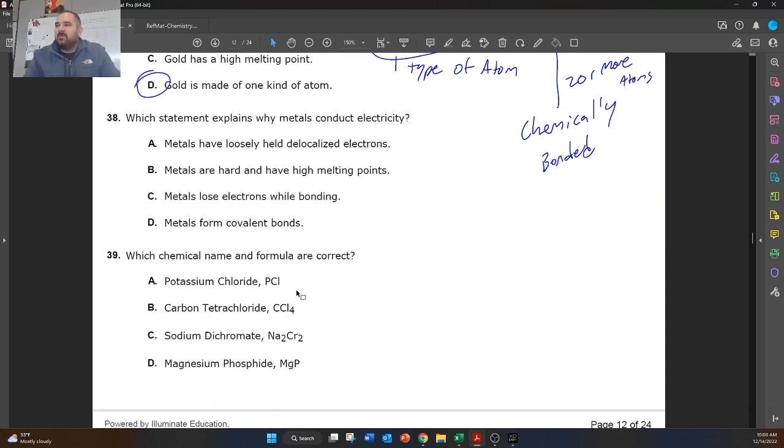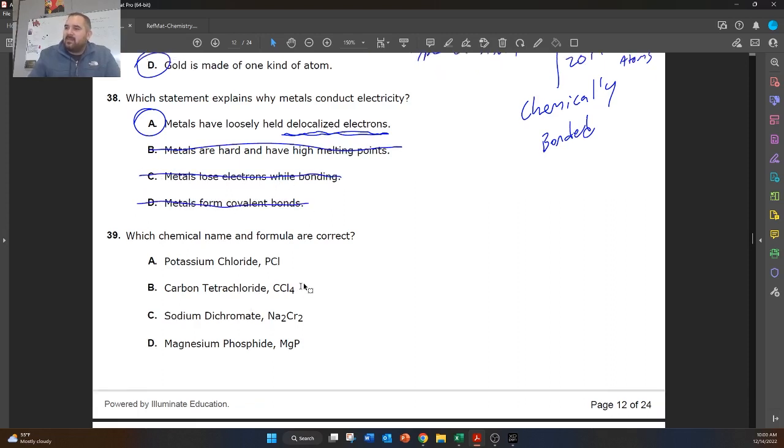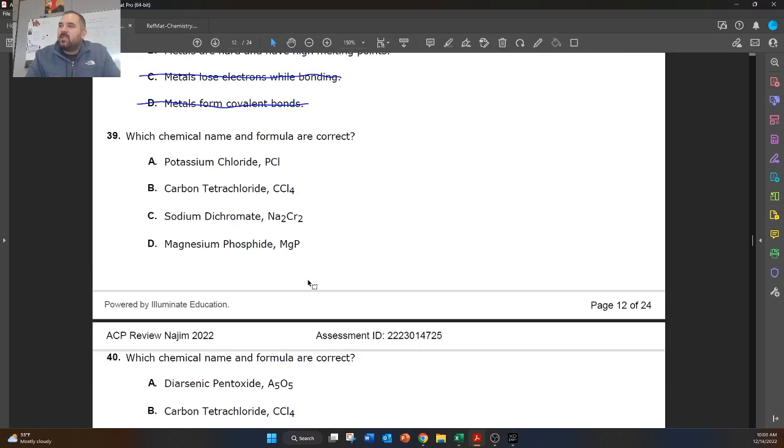Which statement explains why metals conduct electricity? So metals have loosely held delocalized electrons. So delocalized electrons is important to know here. Those are the electrons that are free to flow around, and that's why metals are excellent conductors of electricity. It's not because they're hard and have high melting points or lose electrons while bonding or form covalent bonds, because they don't do that.